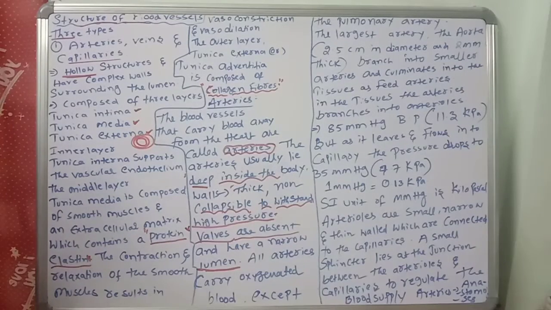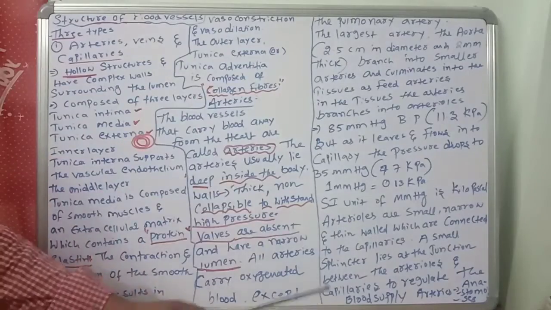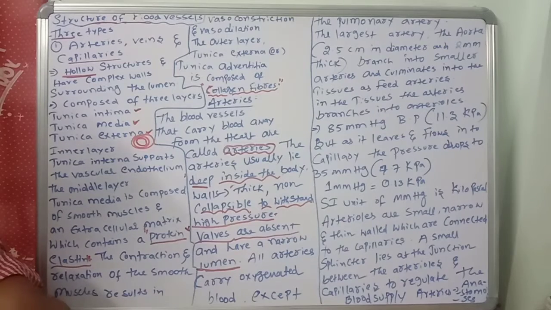That is the reason the systemic aorta is the largest artery. You should remember this point. This aorta branches into smaller arteries and culminates into the tissues as feed arteries.